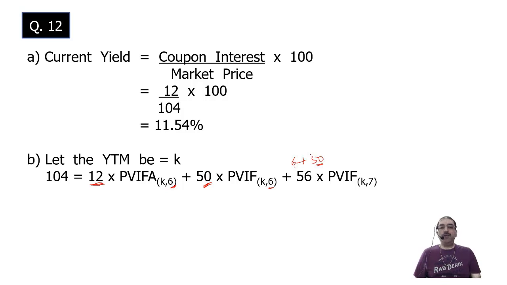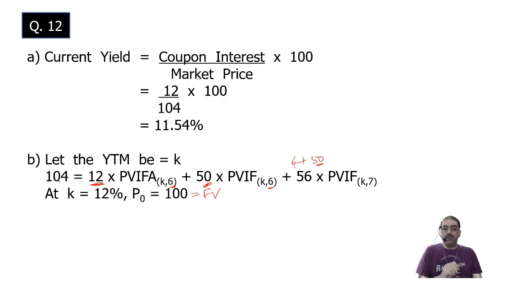Okay. Now trial and error at K equal to 12%. That is YTM equal to coupon rate of interest, so market value is equal to face value. Now, I want 104. Listen properly now. At 12% I am getting 100. I want a higher figure. If I want a higher figure, I should take a lower discounting rate. So from 12% I will come down to a lower discounting rate.